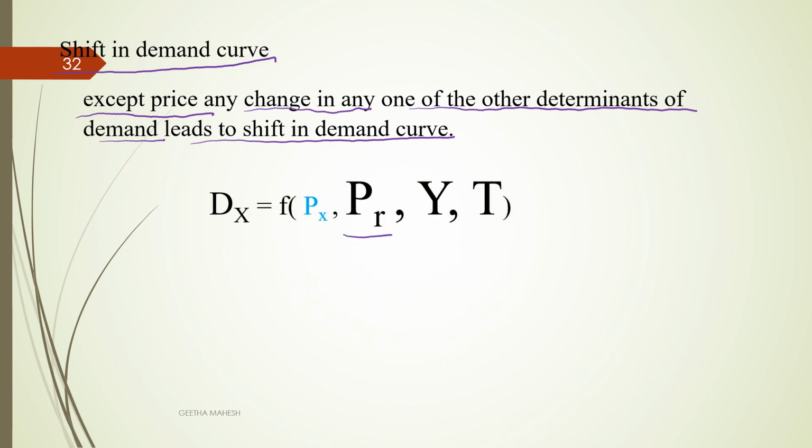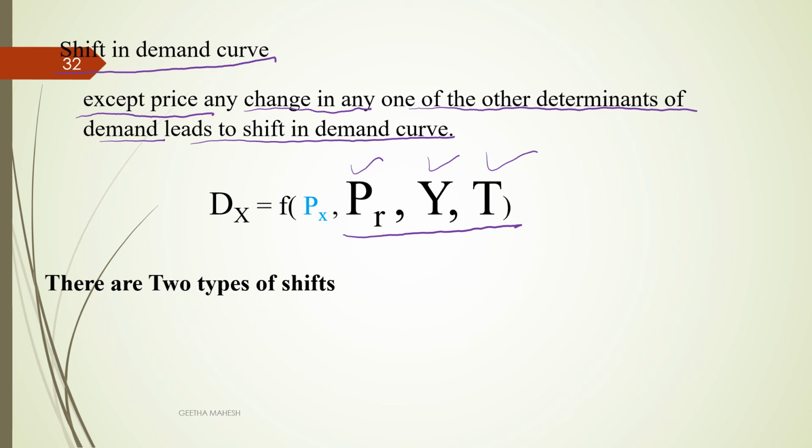So what are the other determinants of demand? Price of related goods, income of the consumer, taste and preference of the consumer. Keeping other things constant, if any one of these determinants changes, it leads to a shift in demand. There are two types of shifts in demand. The first one is increase in demand, the second one is decrease in demand.